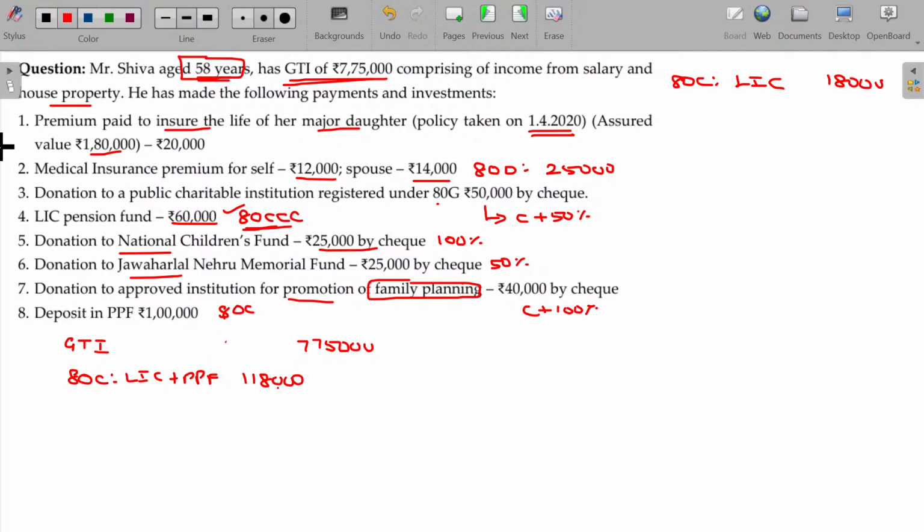Now the fourth, 80CCC: LIC annuity plan pension plan, the value being 60,000. Overall value being 1,78,000, anyhow subject to a limit of 1,50,000 can be claimable, so 1,50,000 is eligible here.